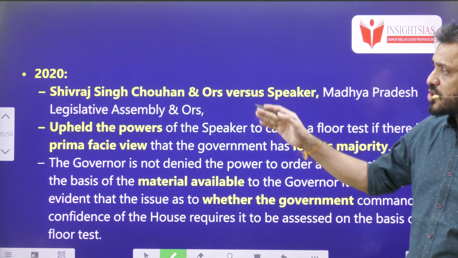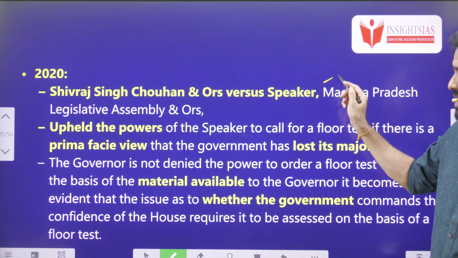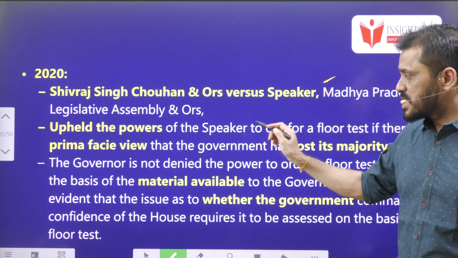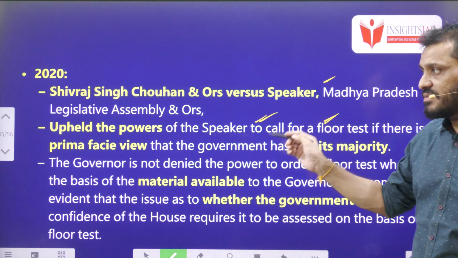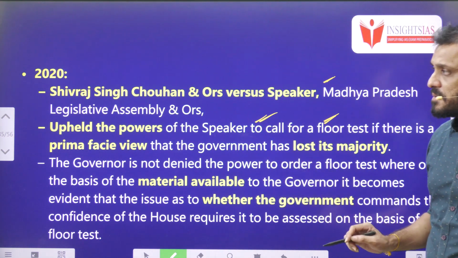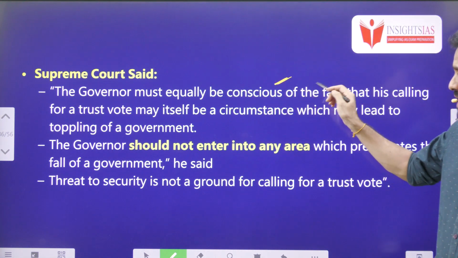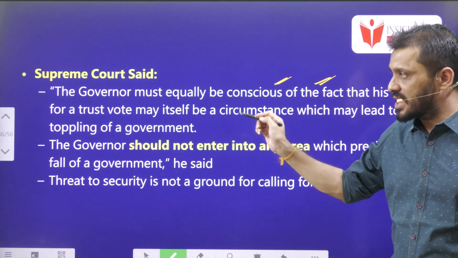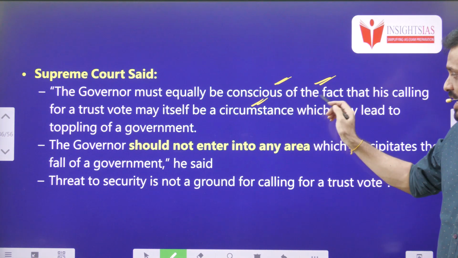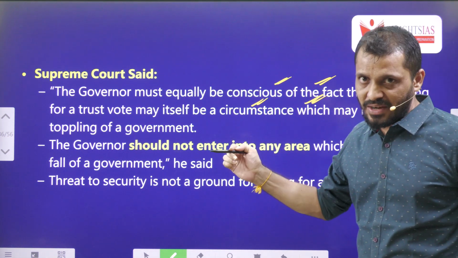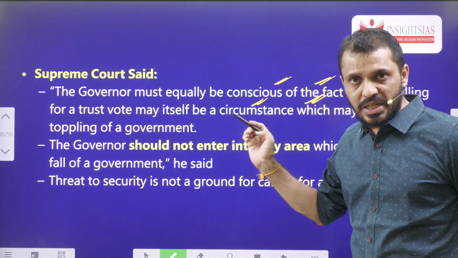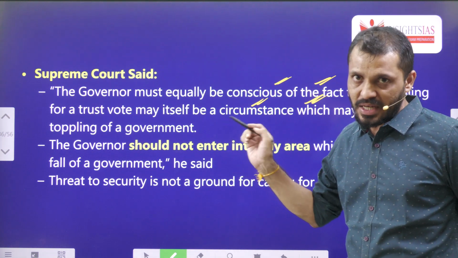And in Shivraj Singh Chauhan and others versus Speaker, the Supreme Court clarified that the Speaker can call for the floor test if there is prima facie evidence. But the only thing is, the governor must understand that his calling for the trust vote itself cannot lead to the toppling of the government. Okay, but unfortunately, this is exactly what happened in the case of the Maharashtra government.